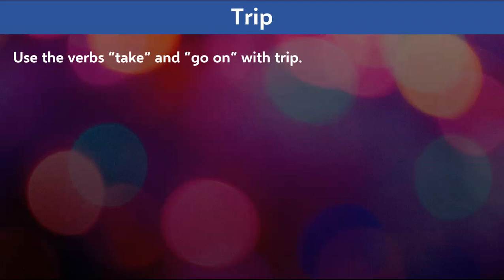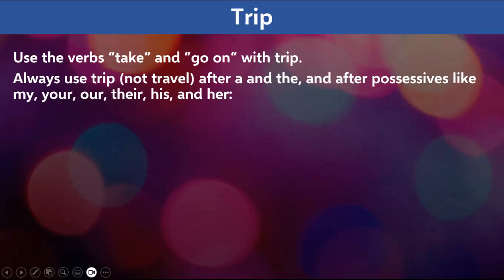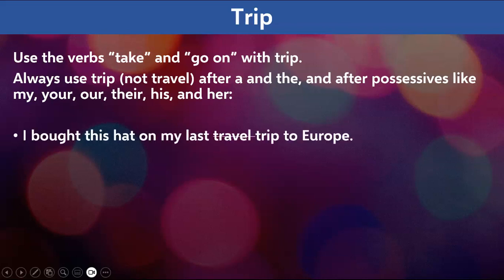Let us continue and understand a few more things about the word trip. Now use the verbs take and go on with trip. Okay, that's number one. The second is always use trip, not travel, after a and the, after the articles a and the, and other possessives like my, your, our, their, his and her. Now instead of possessives, you can use the word pronouns also out here. Right? Let's take a few examples.